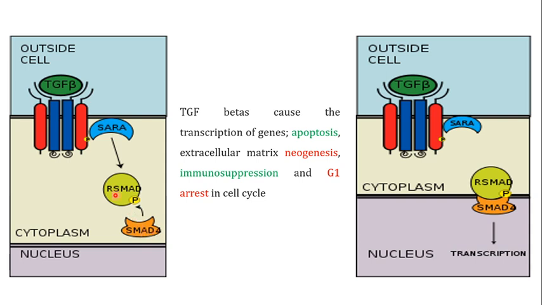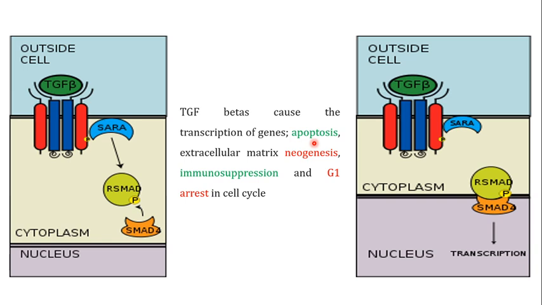So the phosphorylated R SMADs are going to interact with the SMAD4 making a complex, and this complex of the R SMAD and the co-SMAD like SMAD4 is actually going to move from the cytoplasm into the nucleus of the cell. That means that these R SMADs, after their interaction with the SMAD4, this whole complex is moving from the cytoplasm into the nucleus of the cell, where it is going to change the gene expression of the cell.